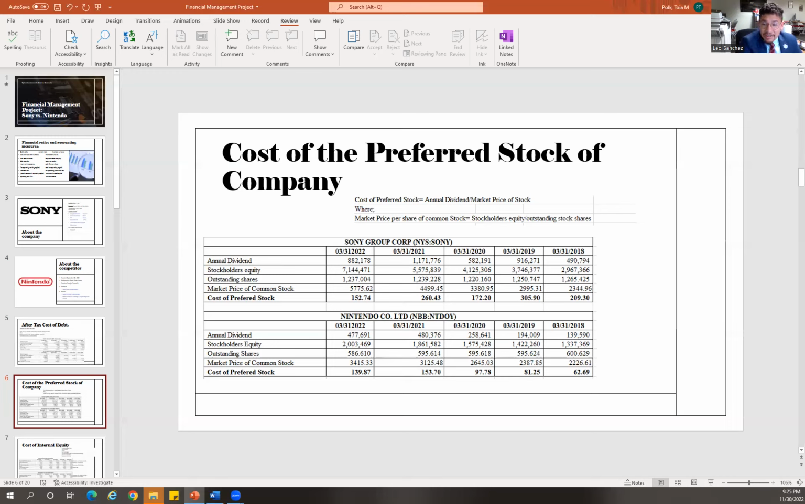However, a single analysis of Nintendo's cost of preferred stock shows a significant increase since 2018, from a figure of 62.66, as we can see in the table in 2018, to the current 139.87. This implies that it is now expensive for the company to attract more of their investors.